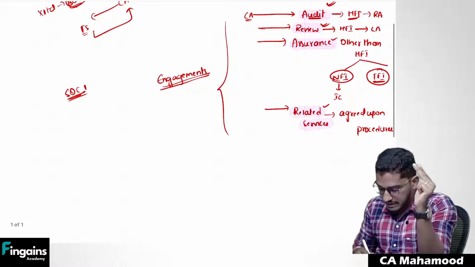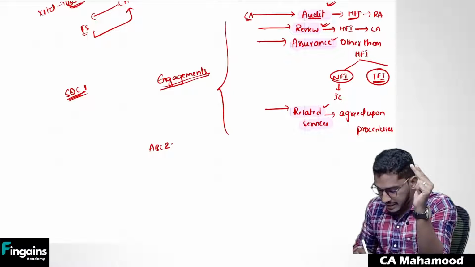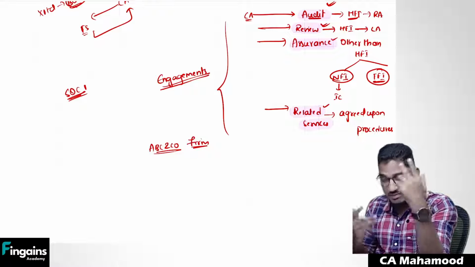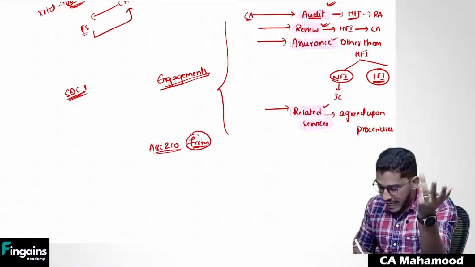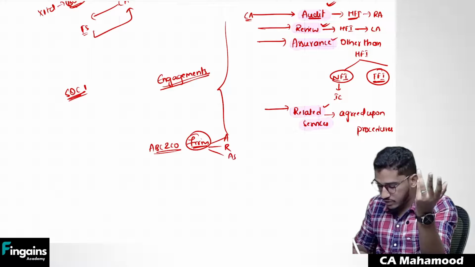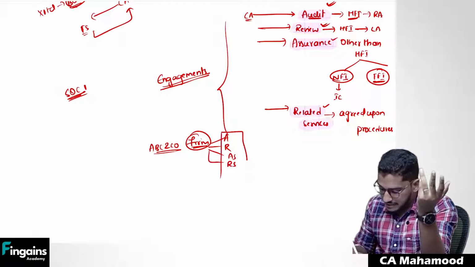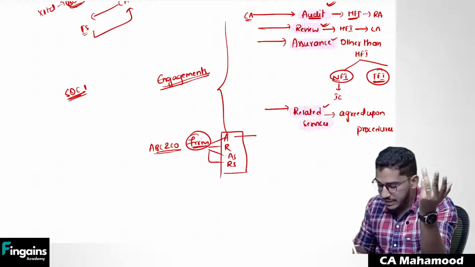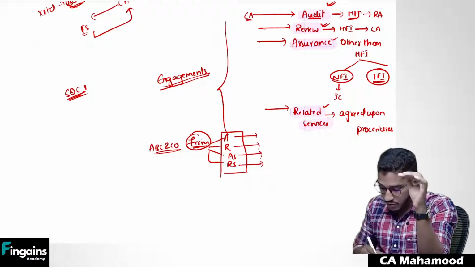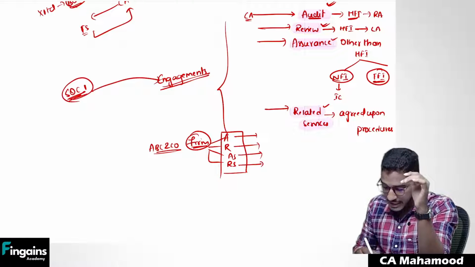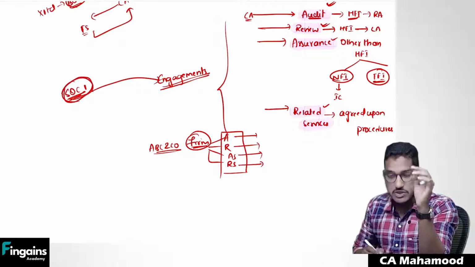Take for example, we are an audit firm, A, B, C and Co. We have partners who are chartered accountants. As a firm, we can do audit assignments, review assignments, assurance assignments, and related services. Whatever assignment we are doing as a firm, we need to maintain quality in all kinds of engagements we are doing. And how to maintain quality for all engagements, that guidance has been given under SQC 1.